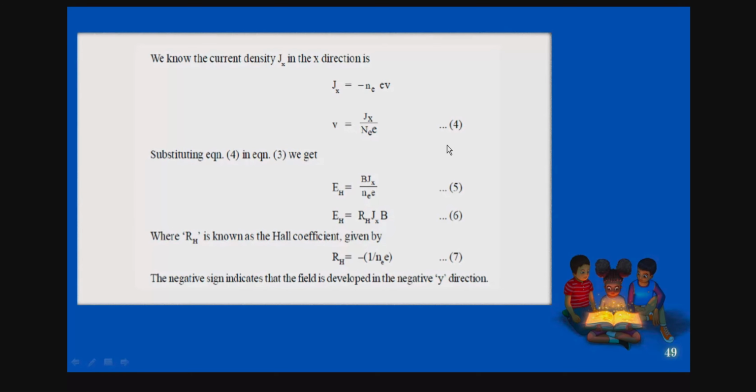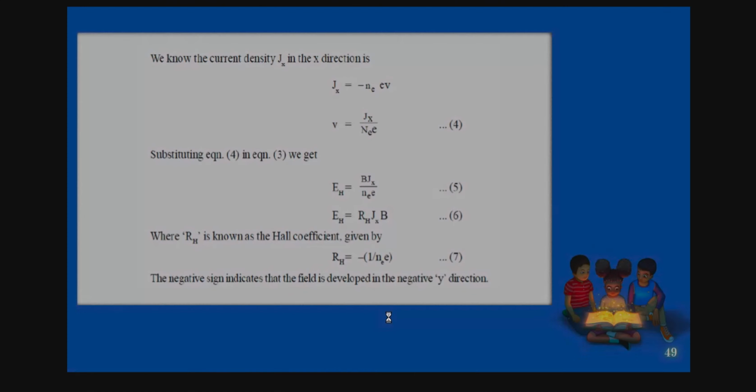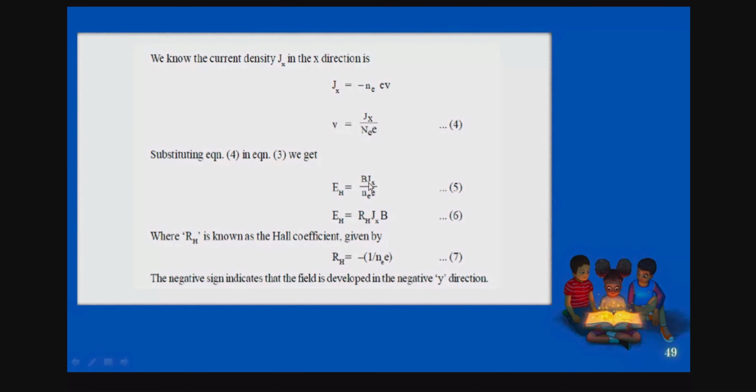So you got equation 4, right? So substituting equation 4 in equation 3. What is equation 3 you have? You substitute the value of V here, isn't it? Okay. So what you got here? H is equal to, finally you got R_H J B. That is equation 6 you got.